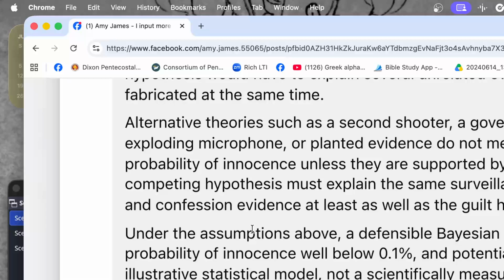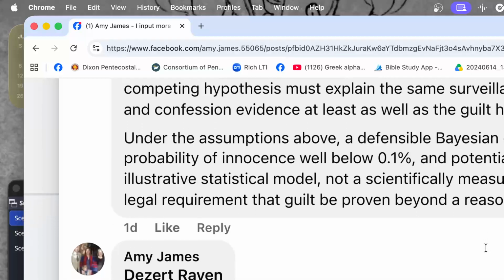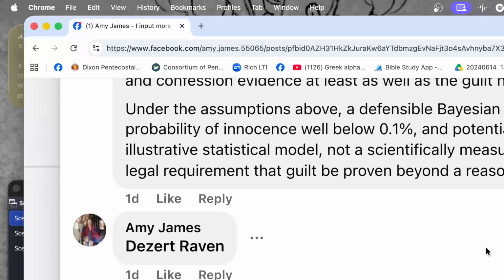Under the presumptions above, a defensible Bayesian estimate would place the probability of innocence well below 0.1% and potentially below 0.01%. That is an illustrative statistical model, not a scientifically measured fact or a substitute for the legal requirement that guilt be proven beyond a reasonable doubt.